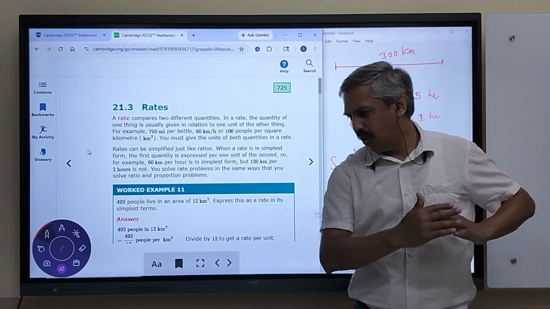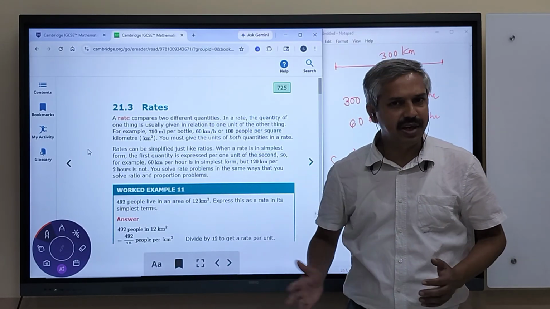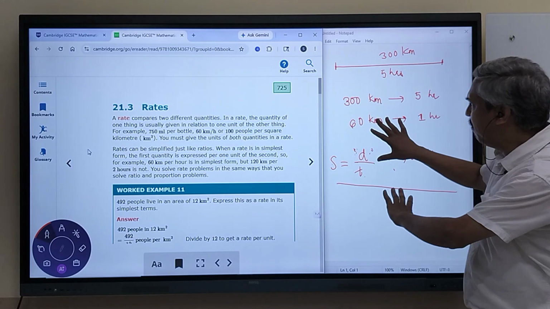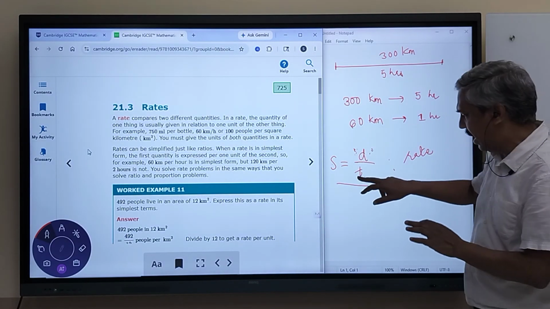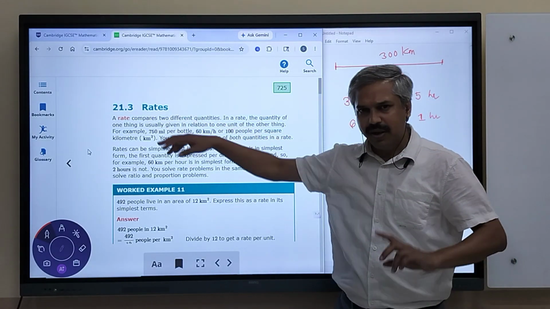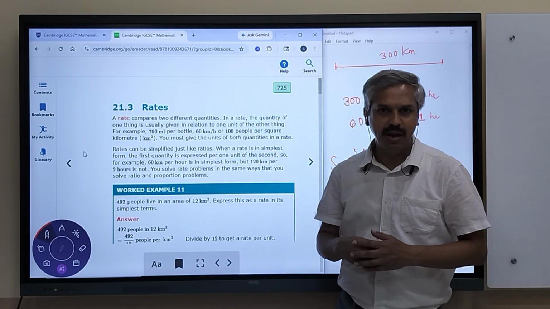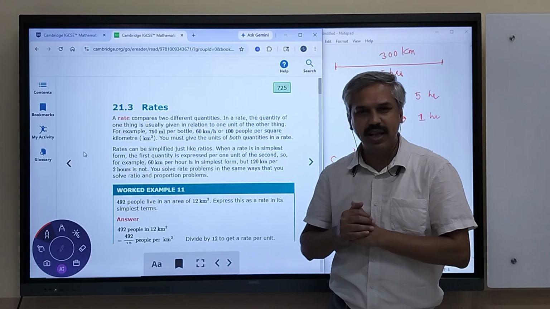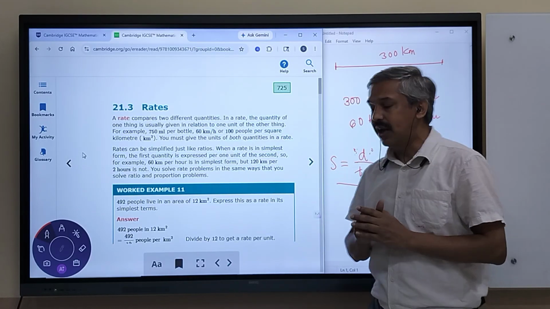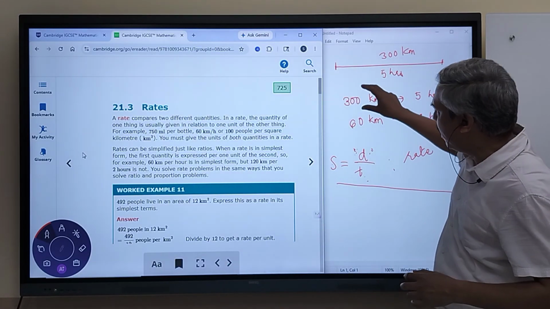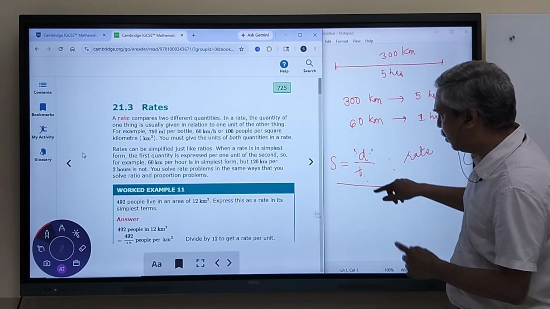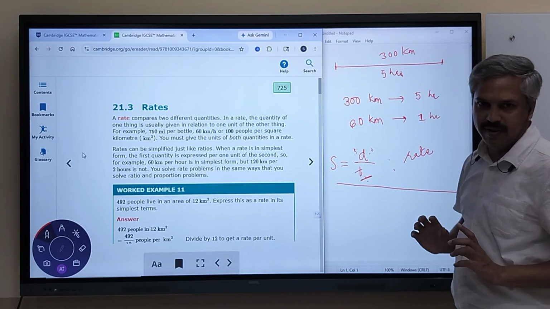We can go up to any level with this kind of discussion. In this chapter, we are only dealing with distance and time for rates. But there is one more rate which will come in the next section, called the kinematic graph. We will discuss that in graphs. But we must know that a rate is basically a ratio whose denominator is always associated with time.